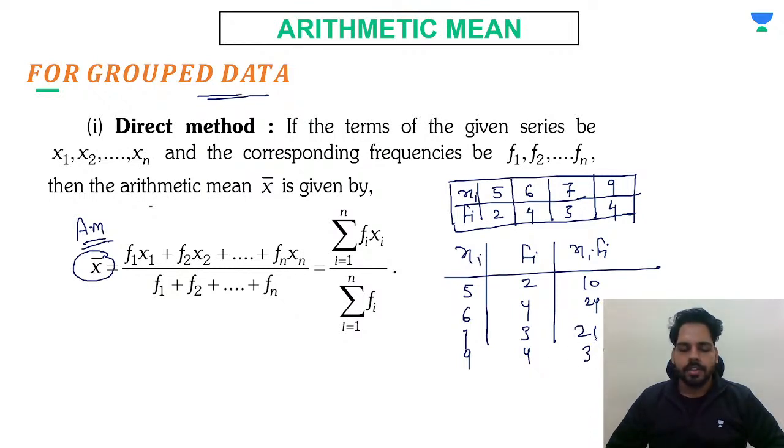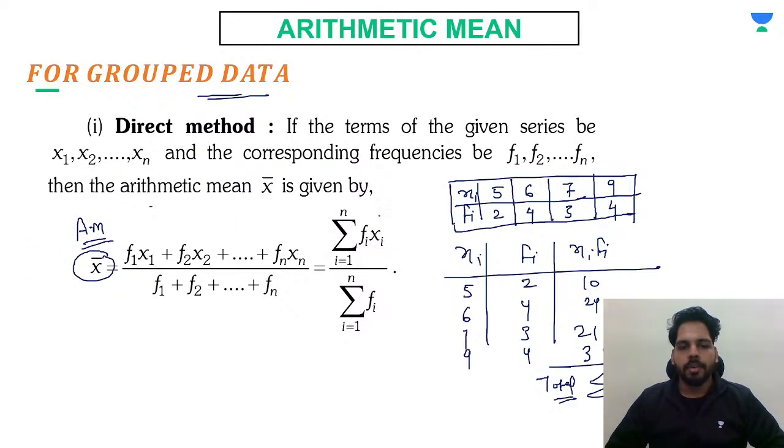So when you find this for each observation, then we have to find the total of it. The total is written as summation, from i equals 1 to 4, because we have 4 observations, for fi into xi. That will be equal to how much? You can add them: 10 plus 24 is 34, plus 21 is 55, plus 36 is 91. So your summation will be 91, right?